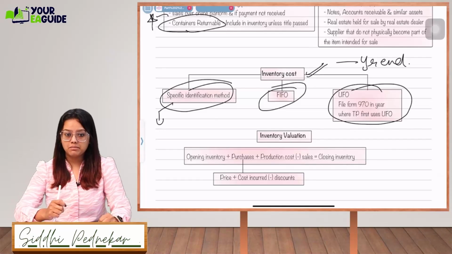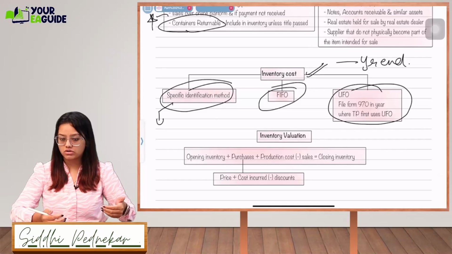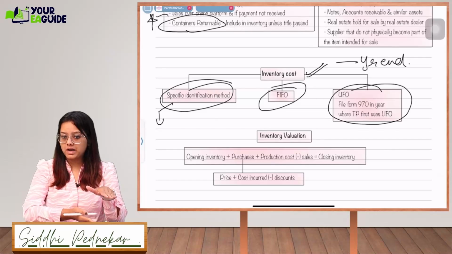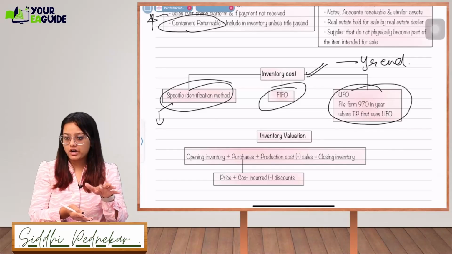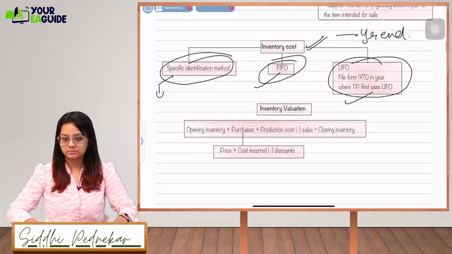But let's say I am dealing in books. I have 100 books in stock. 10 books have been sold, then 20 books have been sold. But what about the remaining stock which I have? How much should I charge for those remaining books? So for that, you can go for either the FIFO method or the LIFO method.